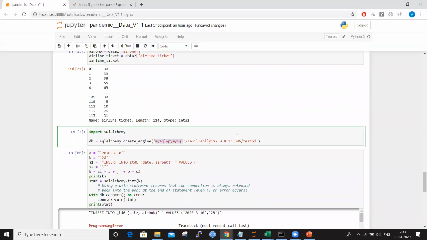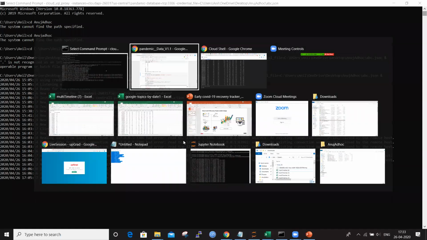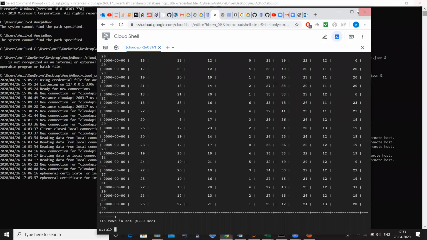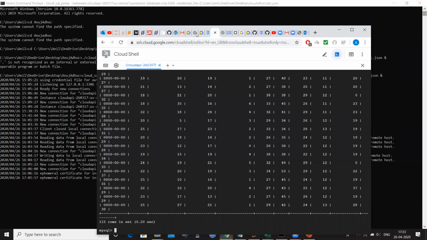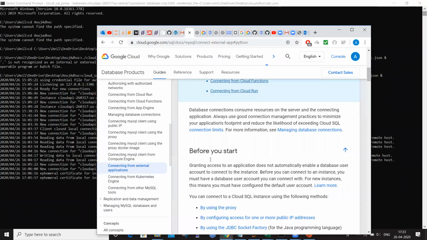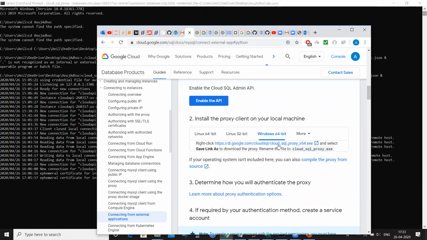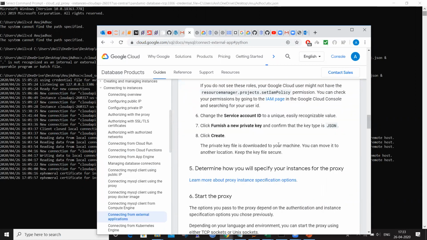This is directly from the Google docs. The Google docs are highly helpful in explaining these things. These docs tell how you can connect to SQL from an external system. Using these docs, we can easily connect.